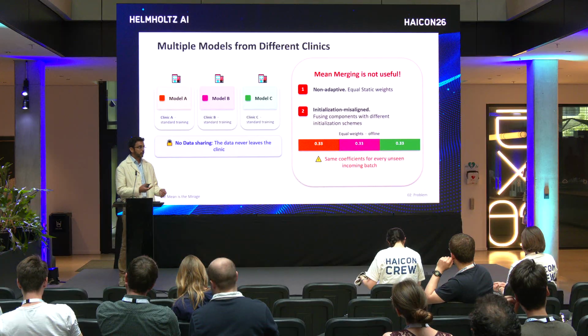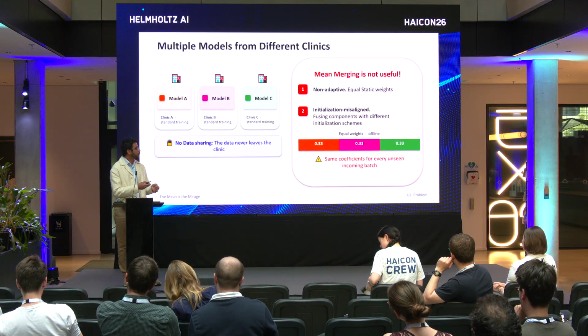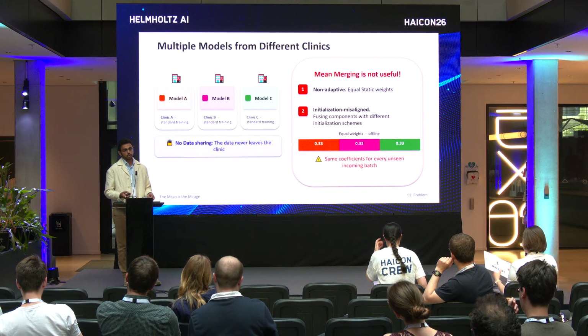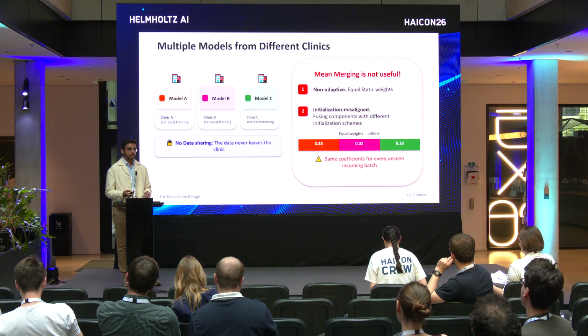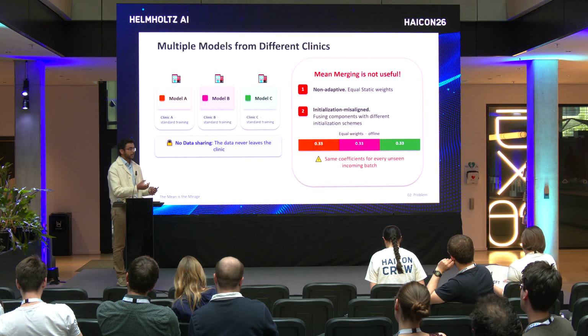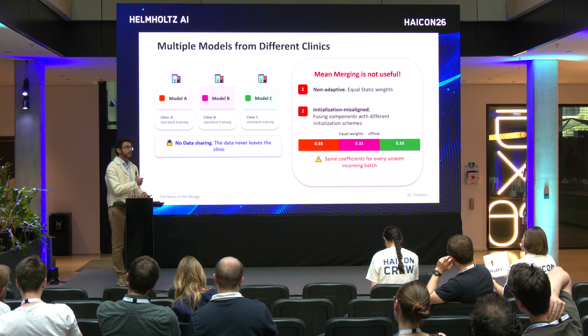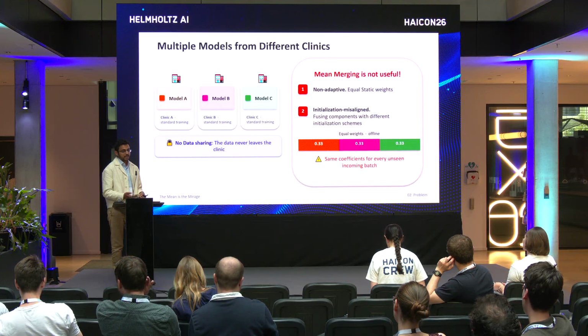The first noteworthy contribution over here is that mean merging, if we just use mean to merge these models, A, B, and C, it's not useful. Why? It's because, first of all, they are non-adaptive in nature. They are static because you only estimate the mean of the models and you compute one basic model and use it for the entire test set. It's not useful.